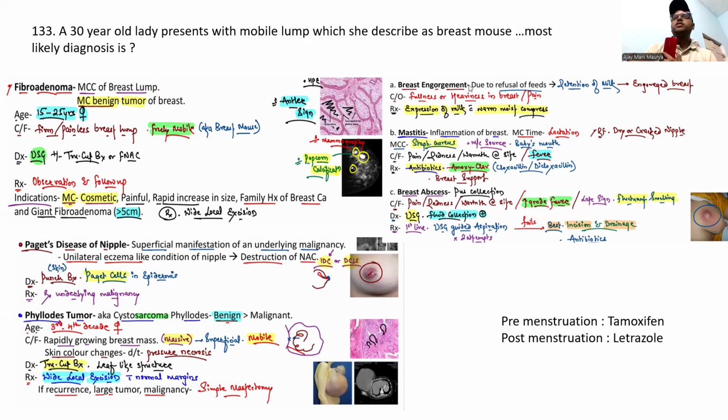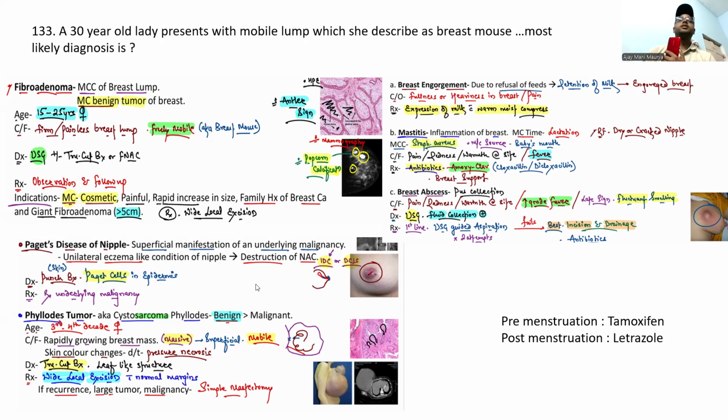And this is breast engorgement, guys, due to refusal of feeding. If the lady is not giving milk to the baby, it is called retention of milk, and we call it breast engorgement. The mother feels heaviness of the breast if she is not giving milk to the baby. Also please remember mastitis, breast abscess, Tyler disease, and also the phyllodes tumor.